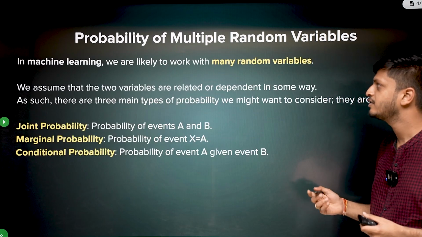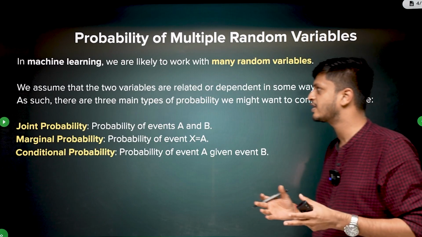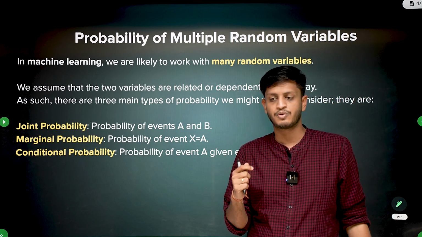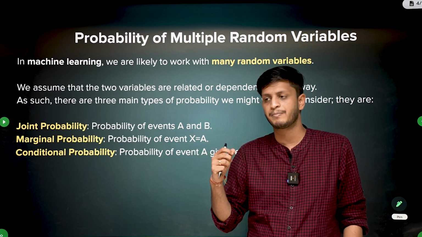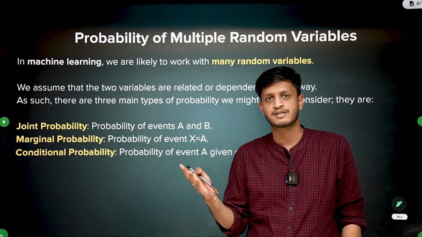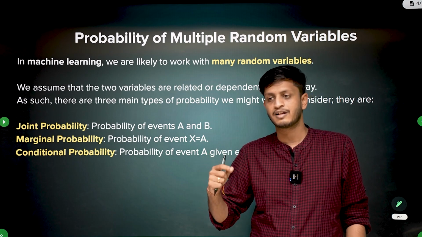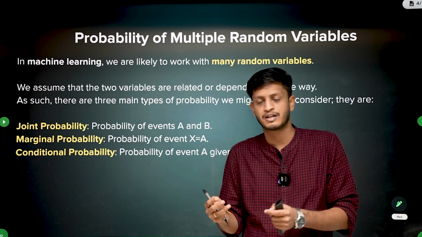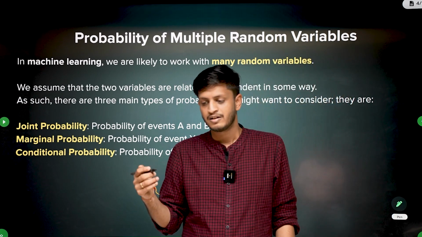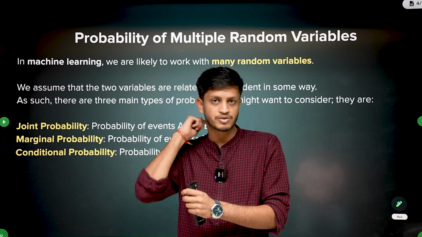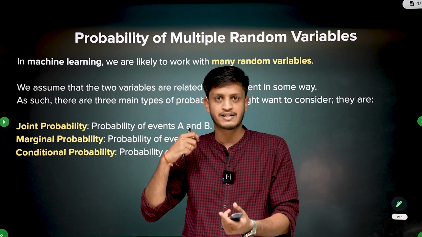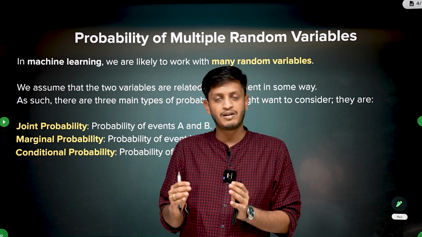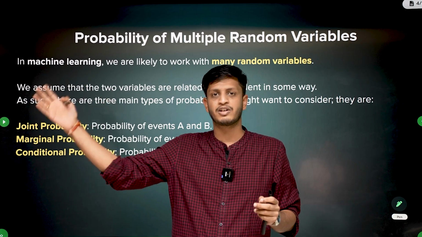Now, generally in machine learning, in ML problems, you won't be working with a single random variable. We had seen an example: you want to see the correlation between 2 data sets. Is a pen really bought with a pencil? Generally all stationery items in a grocery store are put together, and similarly all grocery items are put together. So people have a tendency to buy these things together, and you want to see the correlation. Here we have multiple events. Generally in ML, almost all problems will have multiple random variables associated with them.